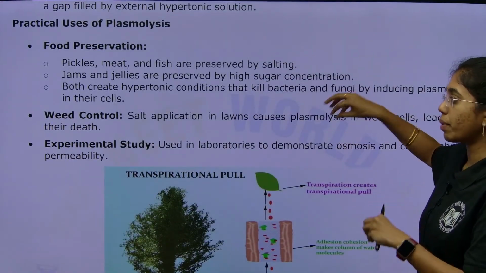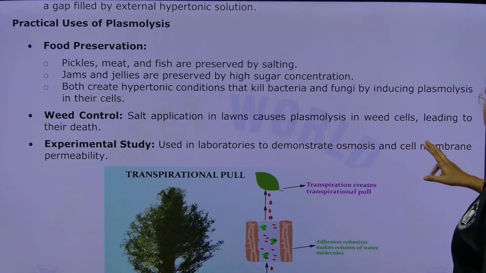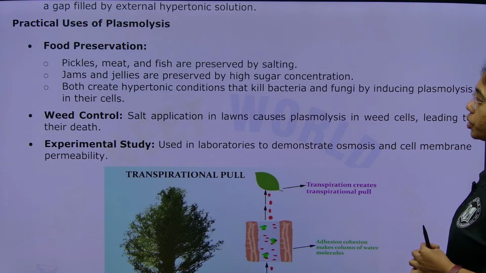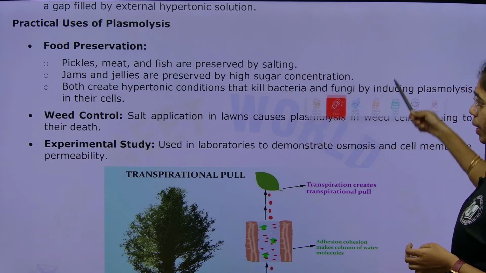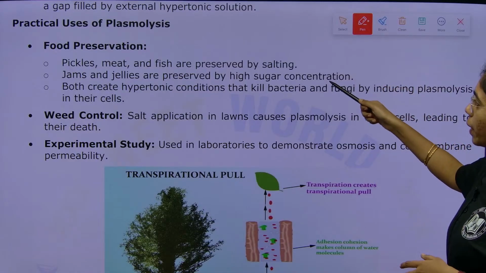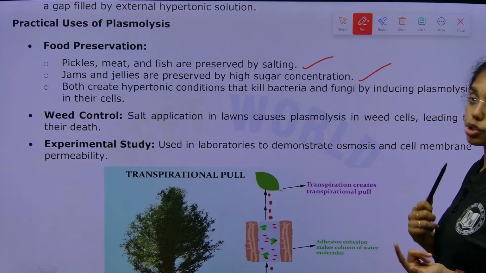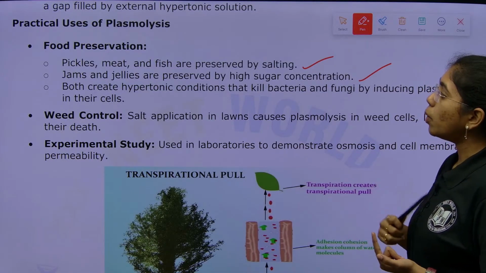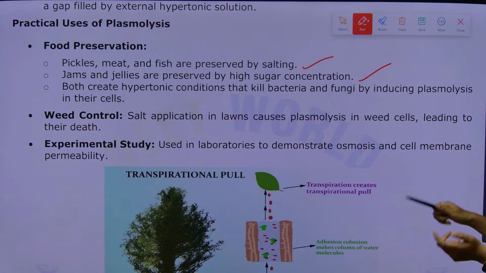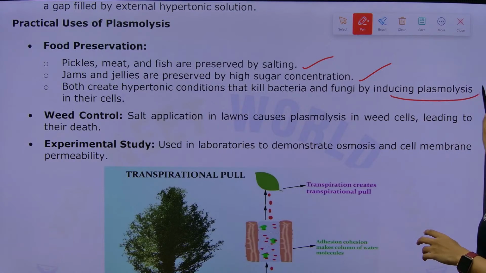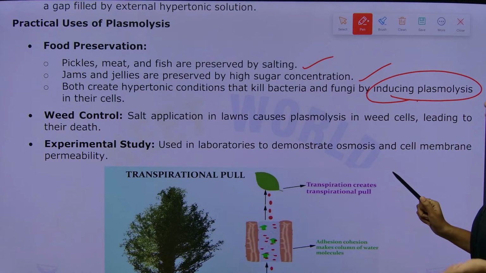What are the practical uses of plasmolysis? It will be good if you present the uses as well. First thing is food preservation. Like in pickles, meat and fish are preserved by salting. Jams and jellies are preserved by high sugar concentration. Both create hypotonic conditions that kill bacteria and fungi by inducing plasmolysis in their cells.